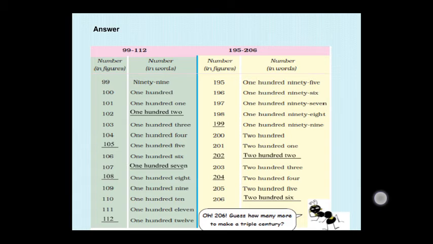See, one question is given. 206. Guess how many more runs to make a triple century? See, I already told you, one century means 100 runs, and a double century means you have to add 100 two times. Double means 2, so you can multiply 2 with 100, so 200. Triple means 3, you have to multiply 3 with 100, because century means 100. Triple century means 3 into 100, that is 300. Or you can add 100 three times.